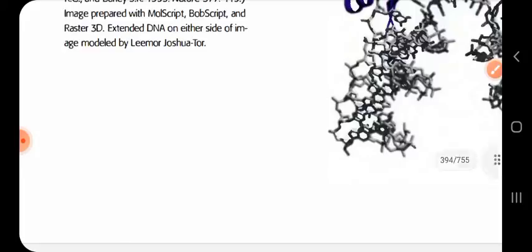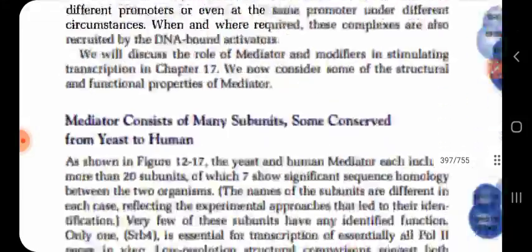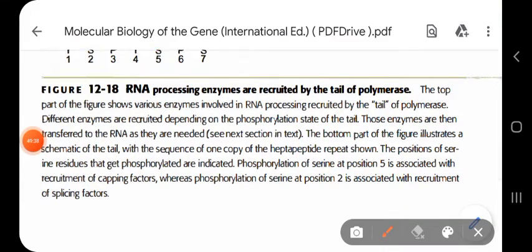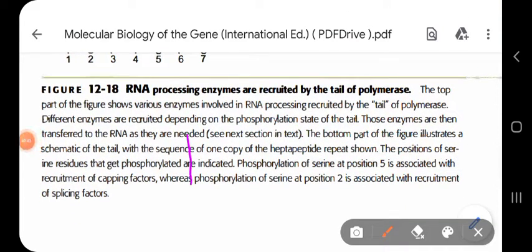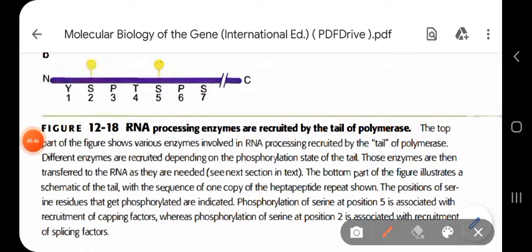We have also seen in the figure that if phosphorylation of serine occurs at position number 5, then it is associated with the recruitment of capping factors.